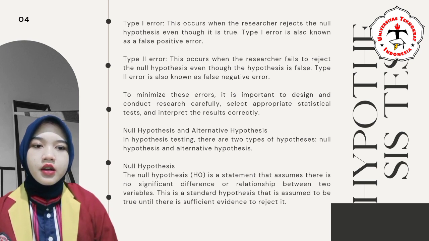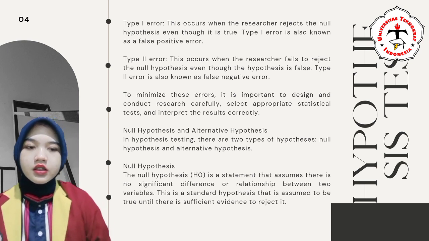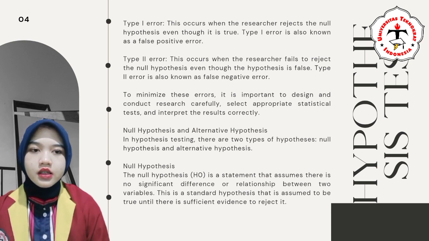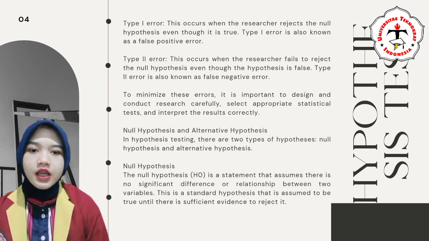To minimize these errors, it is important to design and conduct research carefully, select appropriate statistical tests, and interpret the result correctly. Null hypothesis and alternative hypothesis. In hypothesis testing, there are two types of hypothesis: null hypothesis and alternative hypothesis. Null hypothesis. The null hypothesis (H0) is a statement that assumes there is no significant difference or relationship between two variables. This is a standard hypothesis that is assumed to be true until there is sufficient evidence to reject it.